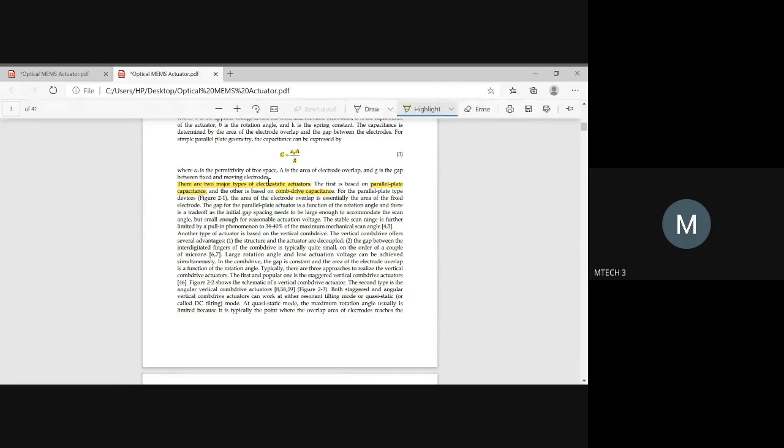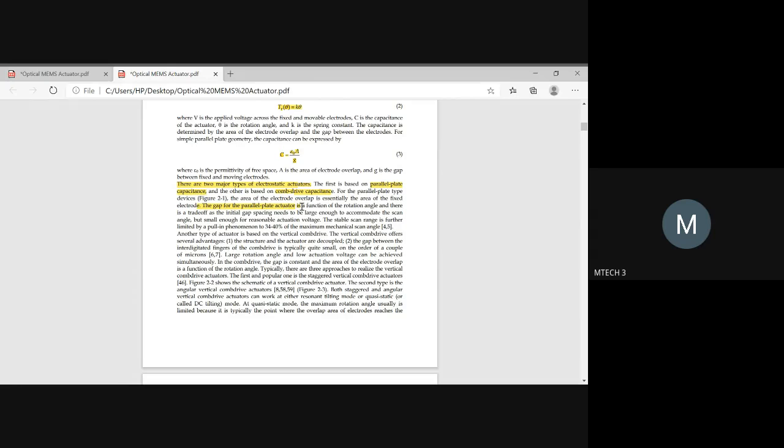Okay. So you should be knowing why the gap between the electrodes is needed. If you have a gap for a parallel plate actuator, why is it needed? It is because you need a function of rotating angle, and there is a trade-off as the initial gap spacing is needed. Mainly we use this to get the required actuation voltage.